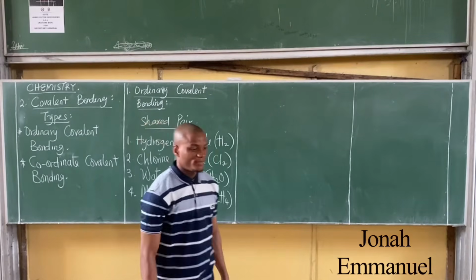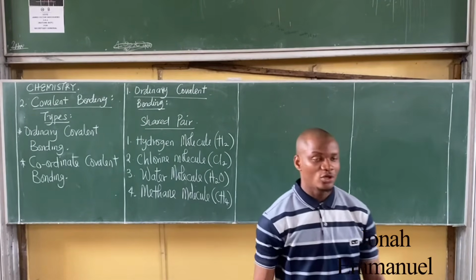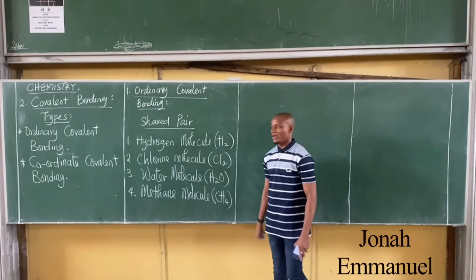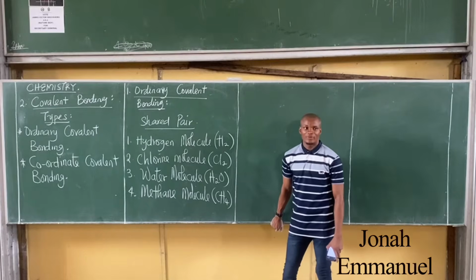So you have hydrogen, chlorine molecule, water molecule. These are examples of compounds where ordinary covalent bonding occurs.